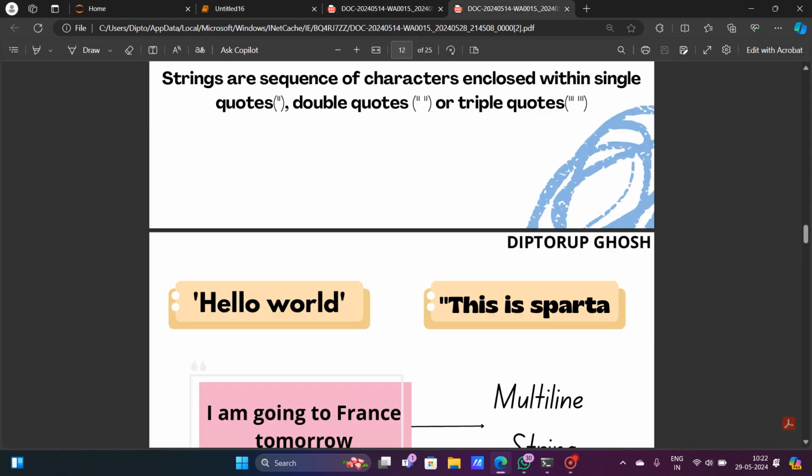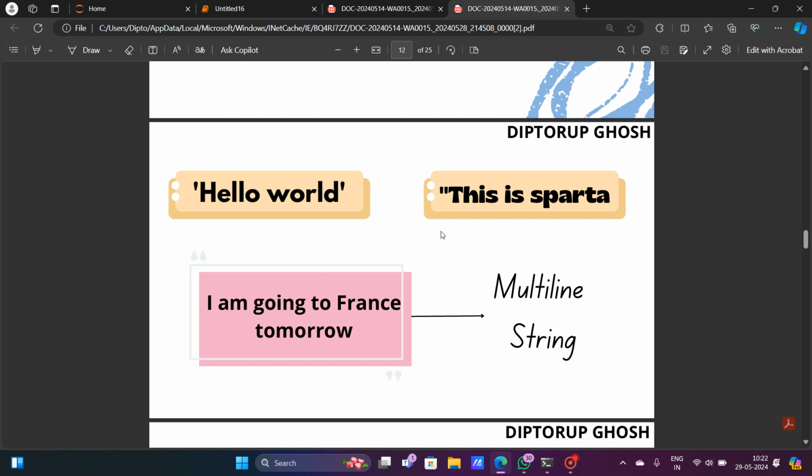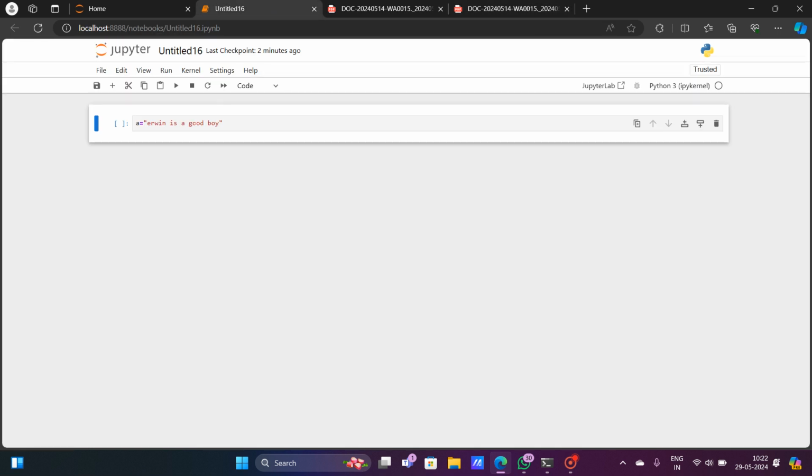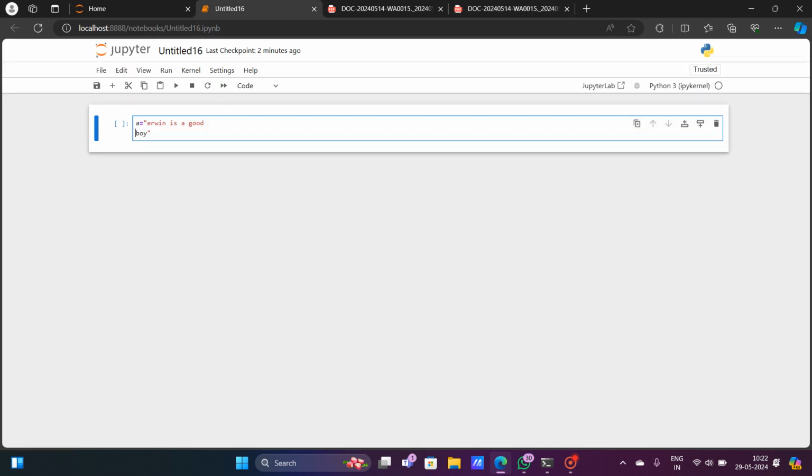Next, suppose hello world, this is Sparta, all of these are basically strings in the Python programming language. And I am going to France tomorrow. As you can see in this line, this is not a single line string, this is a multi-line string. In case of multi-line strings, like Erwin is a good boy, if I write this in this way, then I have to give triple quote, because only if I give triple quote do we have the option of showing the multi-line string. If the string is a multi-line string, then you have to give triple quote.